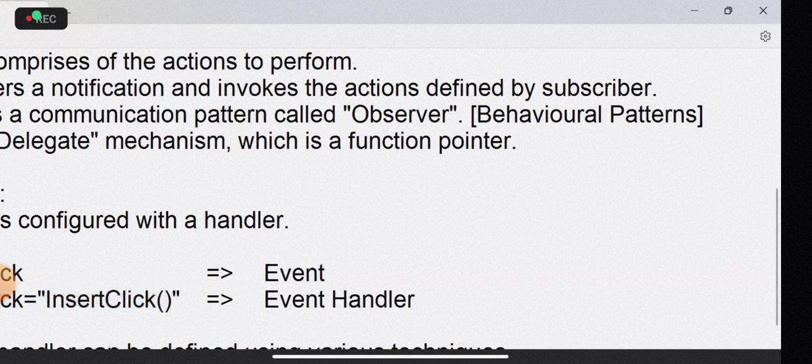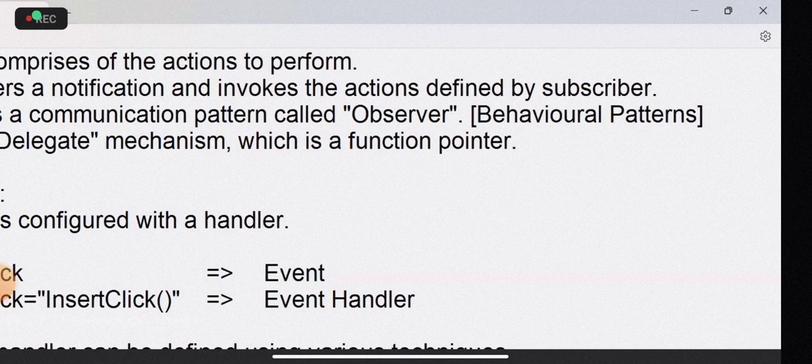So how it works? Actually, in React event handler, suppose you have a button. You have a button and on click, it uses a dynamic expression. In that we should point insert click.